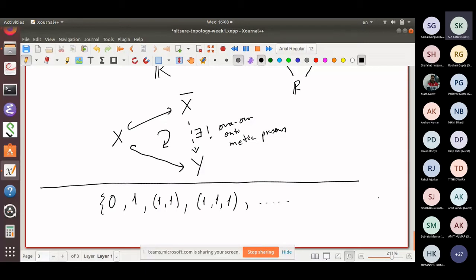So 0, 1, 2, 3, 4, 5 is the same as shunya, ek, don, teen, char, etc. There's a unique bijection between 0, 1, 2, 3, 4, and so on, and shunya, ek, don, teen, char, and so on. So natural numbers are unique up to unique isomorphism.